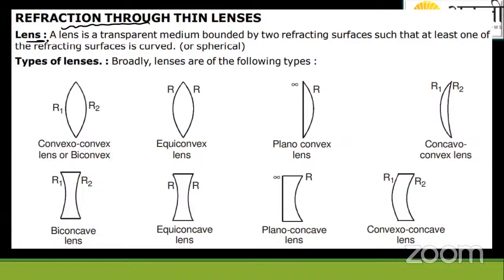So for now, I hope you have written this heading. Please write the definition of the lens. A lens is a transparent medium bounded by two refracting surfaces, such that at least one of them is a curved surface. Okay. So it's like this, students.